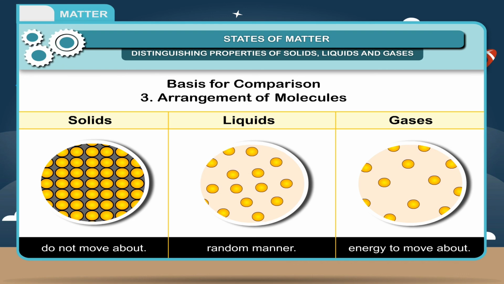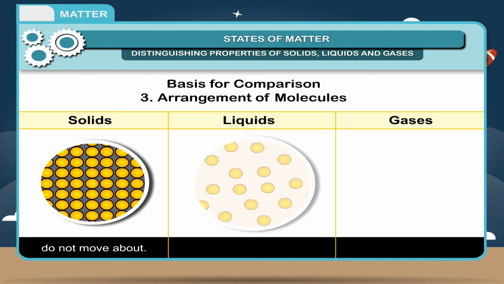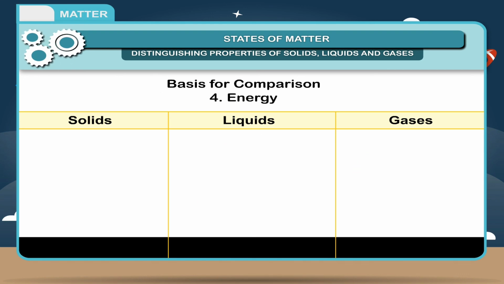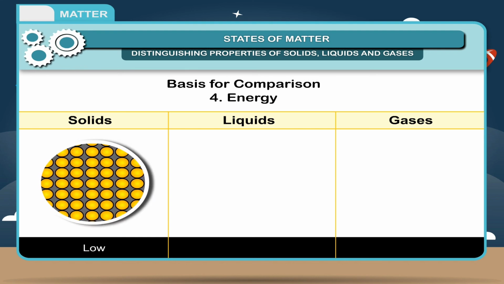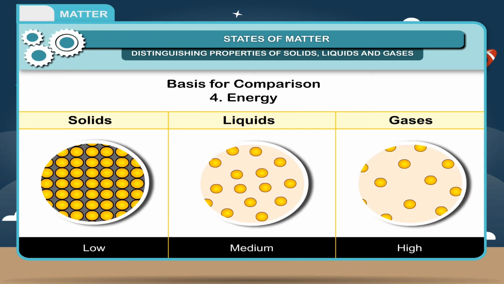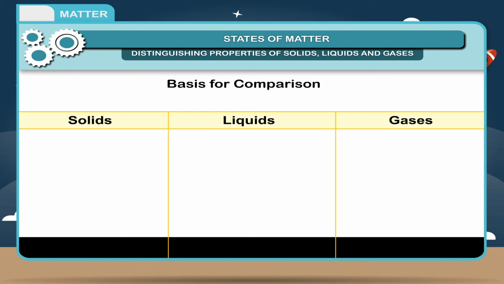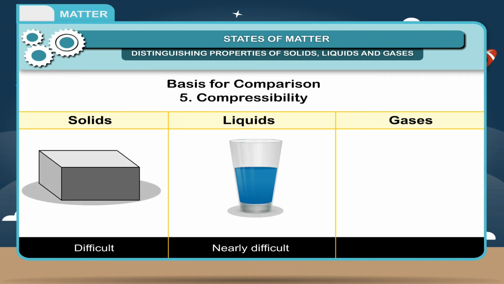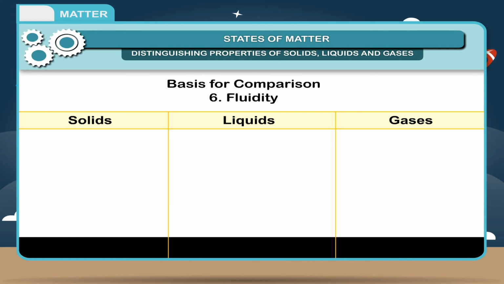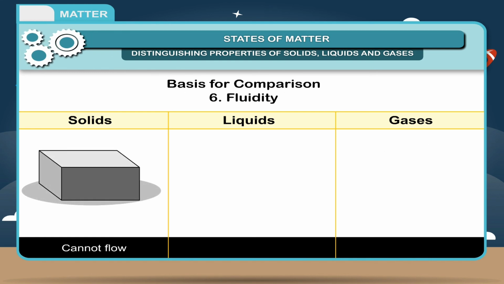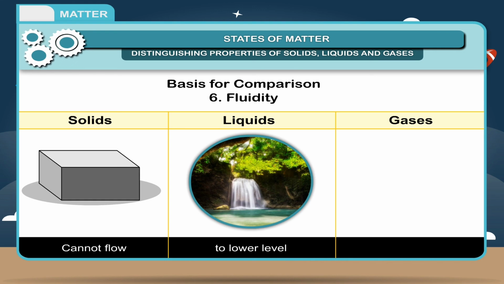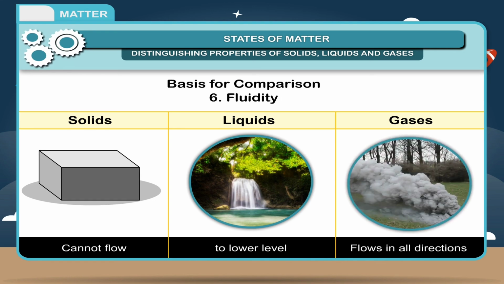Particles have a lot of energy to move around. 4. Energy. Low, medium, high. 5. Compressibility. Difficult, nearly difficult, easy. 6. Fluidity. Cannot flow, flows from higher to lower level, flows in all directions.